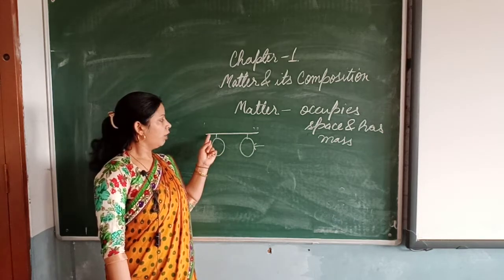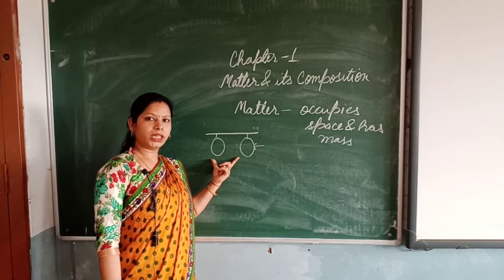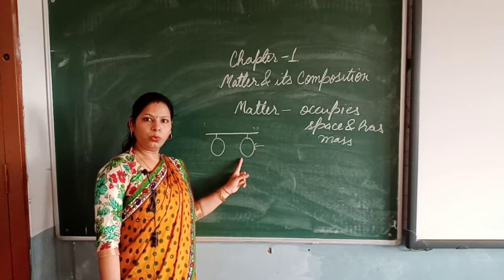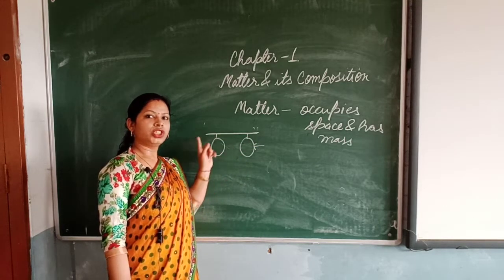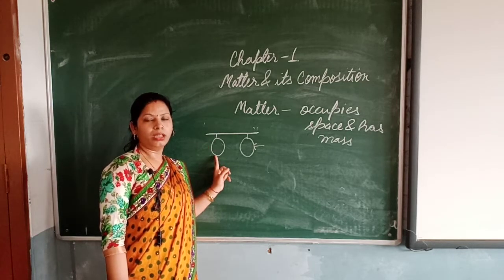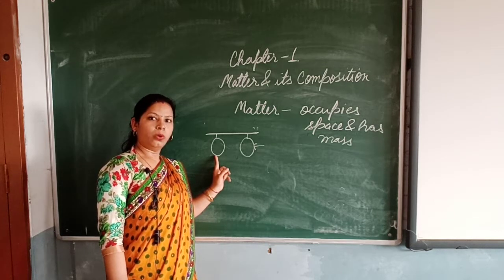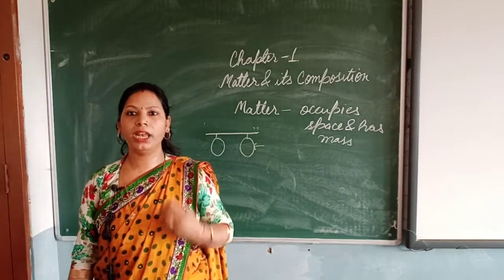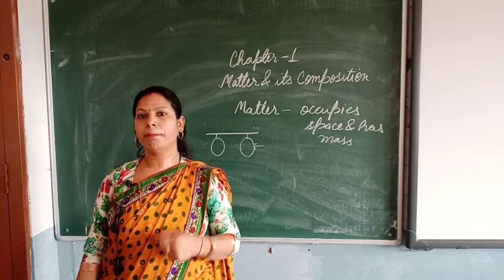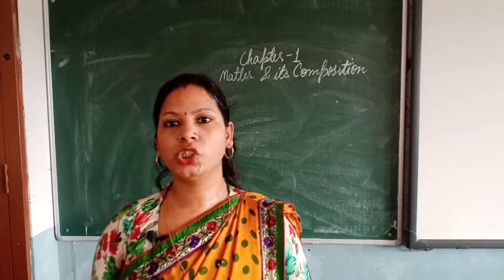I repeat, if you take the scale and tie two balloons inflated to the same size on that scale, then the scale will be straight. If you prick one of the balloons with the needle, the scale will tilt towards the balloon which is still filled with air. This proves that air also has mass and it occupies space. Okay, so these are the activities which will help you to understand that matter is anything which occupies space and has mass.